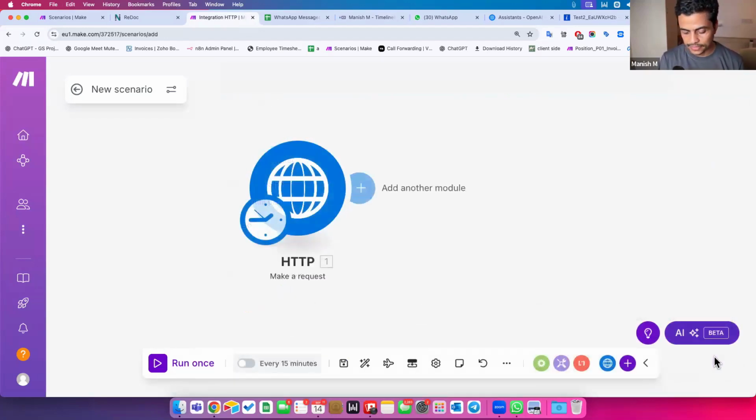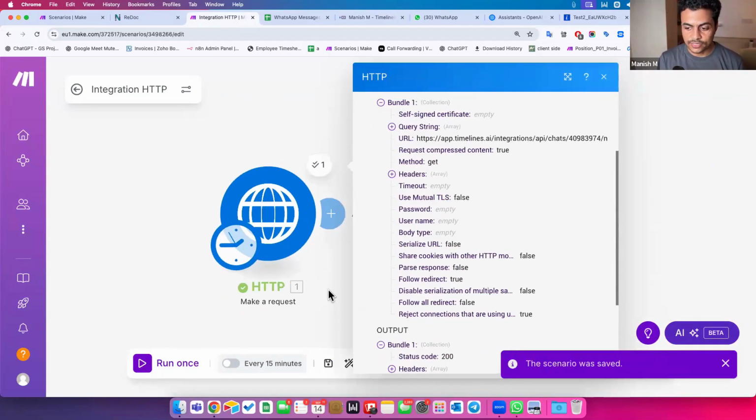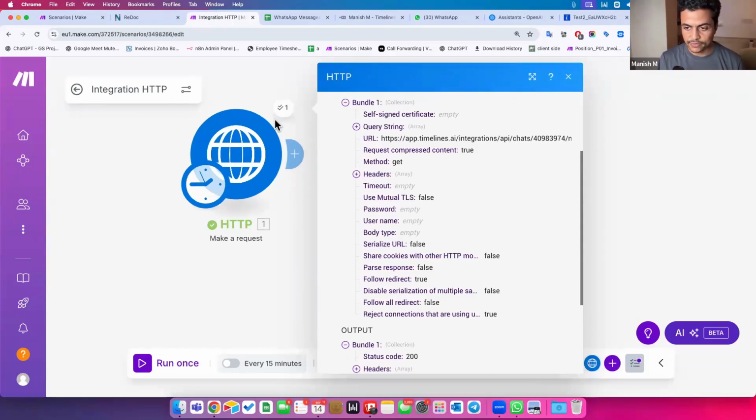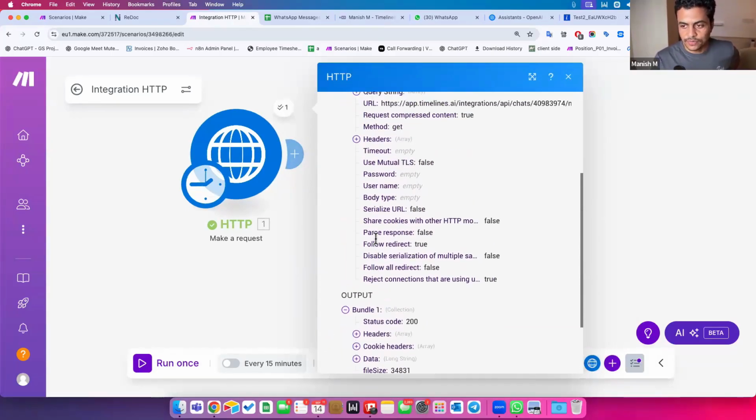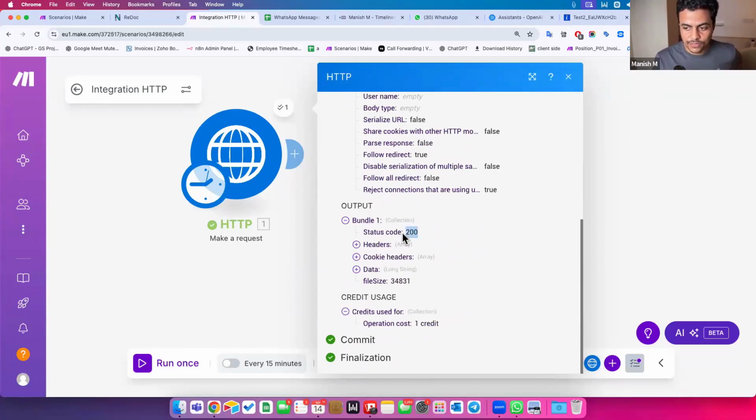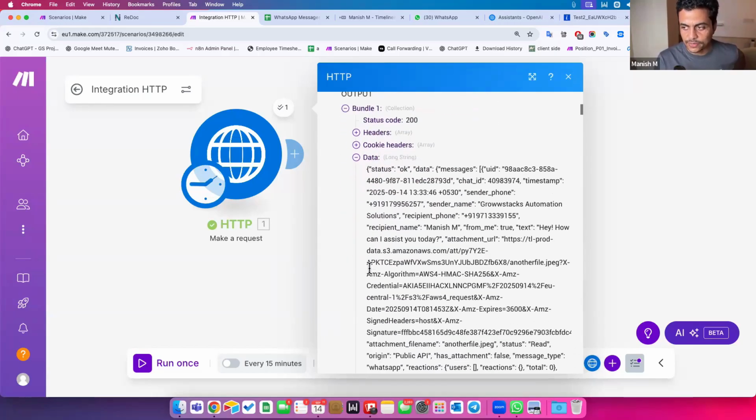If I click save and try to run it, by the way, there is a shortcut to run things. It's called Control Enter and your things will run. Now see here, what happened? The request was successfully done. 200 is a success status all the time. So if you get 200, it's all good. Now, apart from this, click on this data and see what happened.